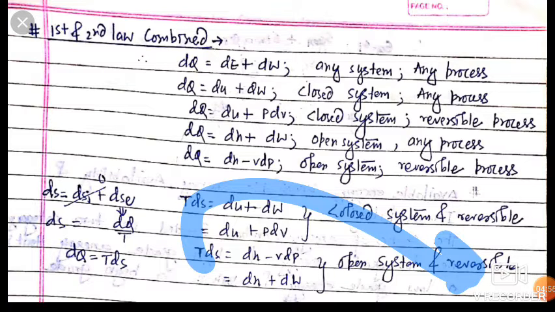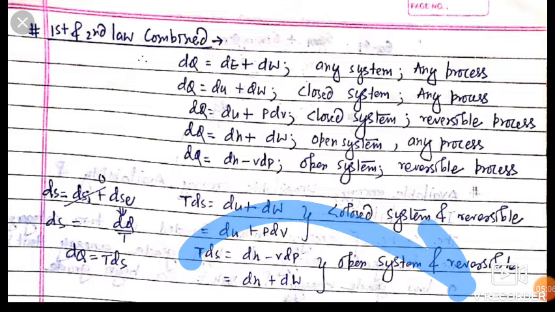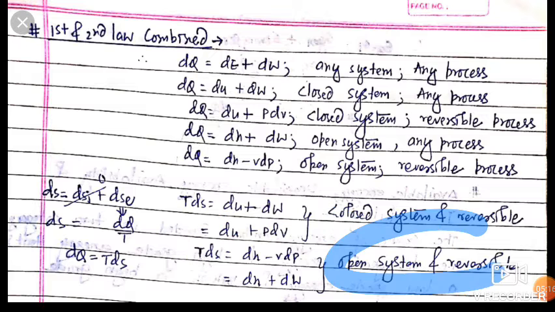And friends, if we write TdS is equal to dH plus dW, here dH is for an open system and TdS is for reversible. So TdS is equal to dH minus VdP or TdS is equal to dH plus dW is used for an open system and reversible process.